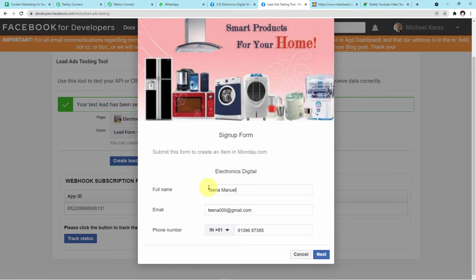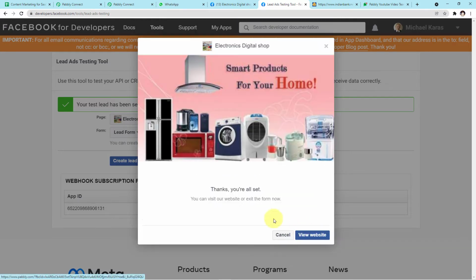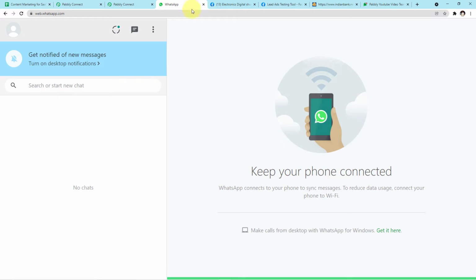The customer's name is Tina Manuel. This is her email ID and this is the number. Now I'll click on next and submit the form. We have successfully submitted the form. Now guys, wait for 2-3 minutes, or 2 minutes maximum, and the message will automatically be reflected here.